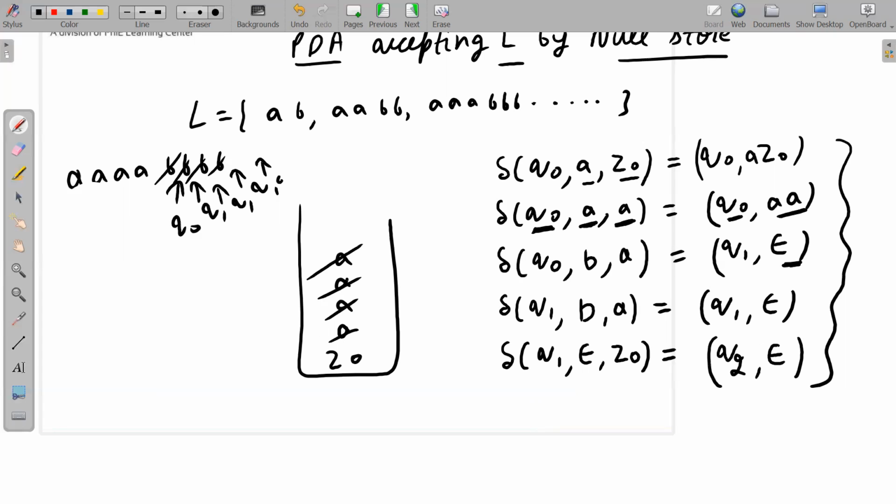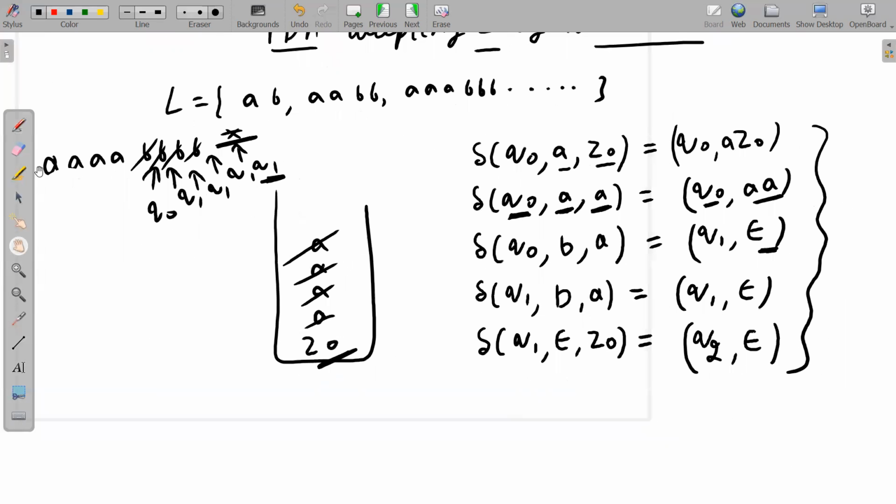Now we are here in state Q1 only, and we are not concerned what exactly is present here. We will directly say we are at Q1, and Z0 is read from the stack. What does this mean? The PDA will get excited. It will read nothing from the tape, so I will say leave it. Please, this is a very big misconception in many students, and unfortunately many teachers explain these things in the wrong manner. They will say we are at Q1, null is read from the tape. Please do not say null is read from the tape. Null is nothing, so you will say nothing is read from the tape.